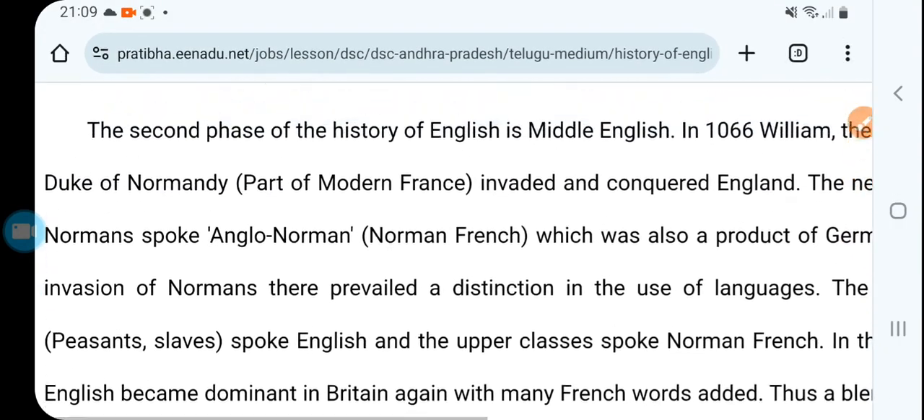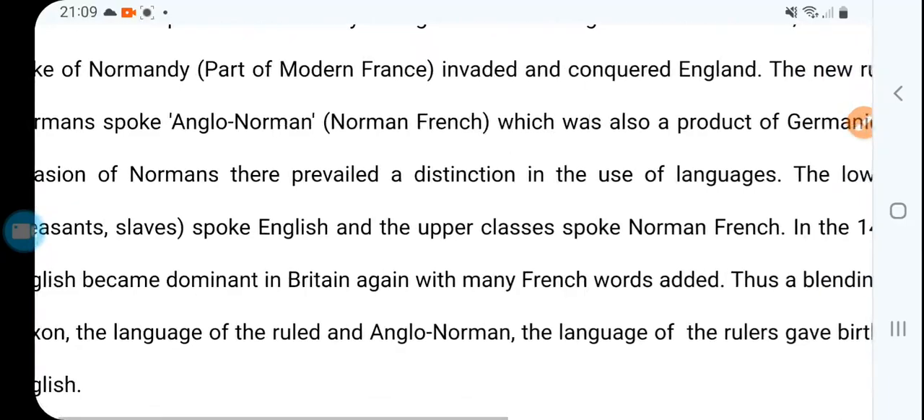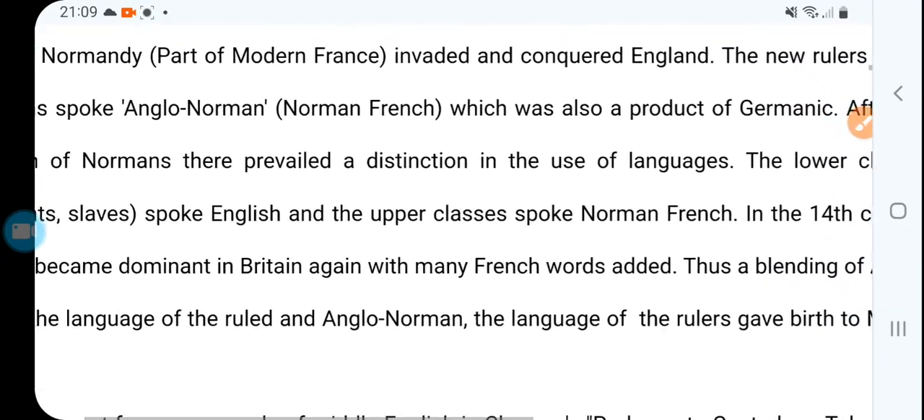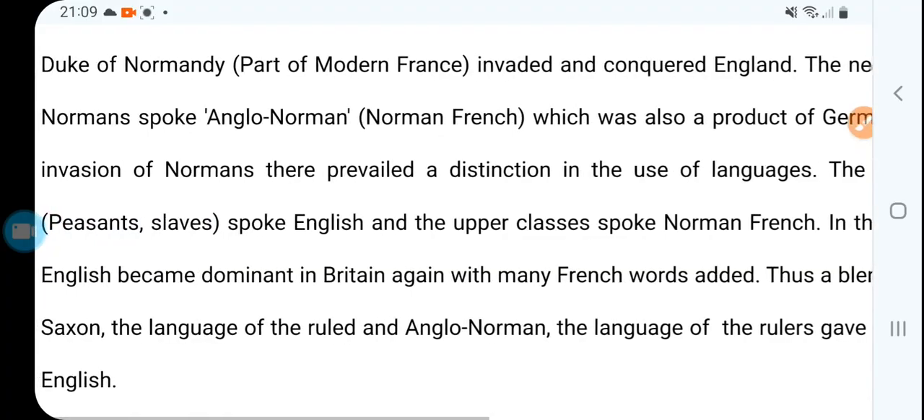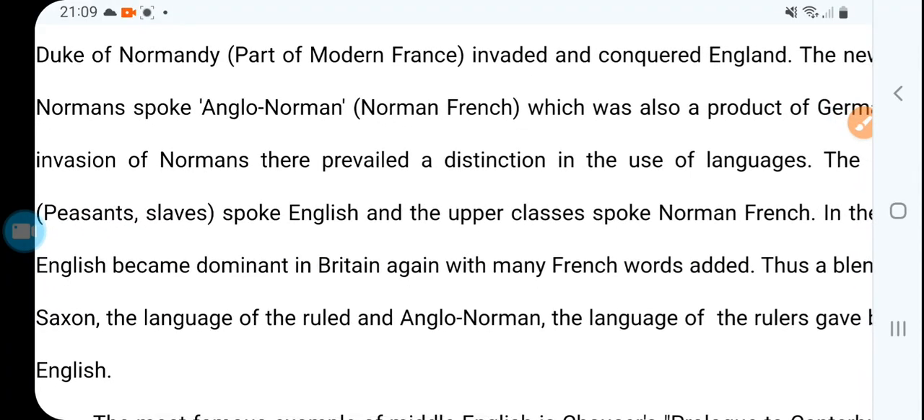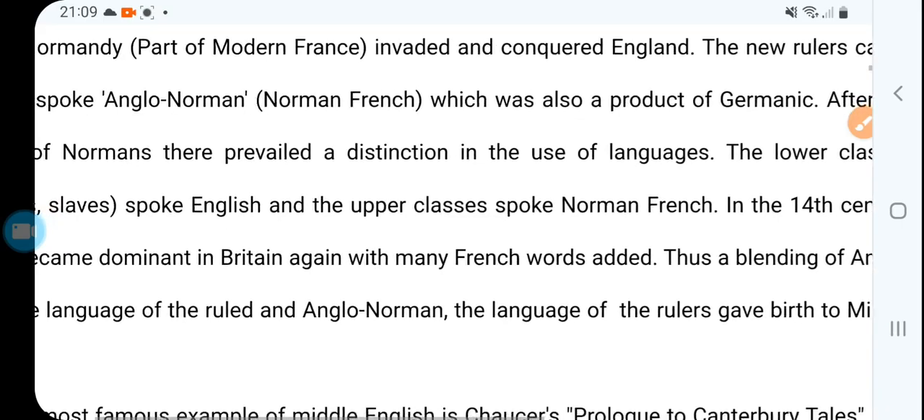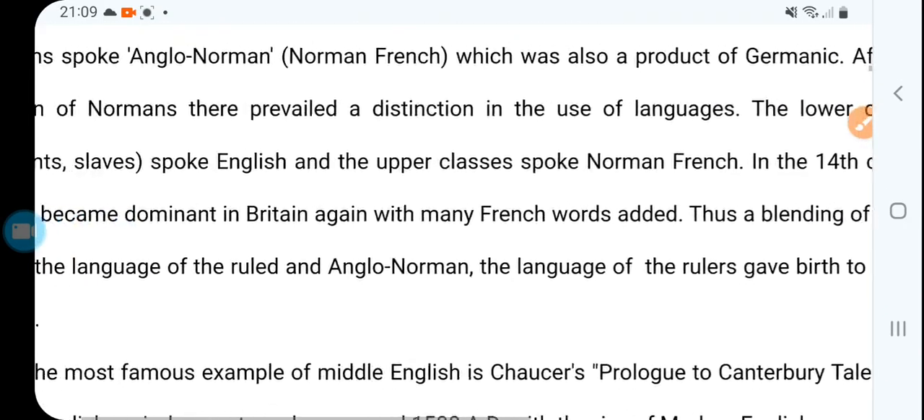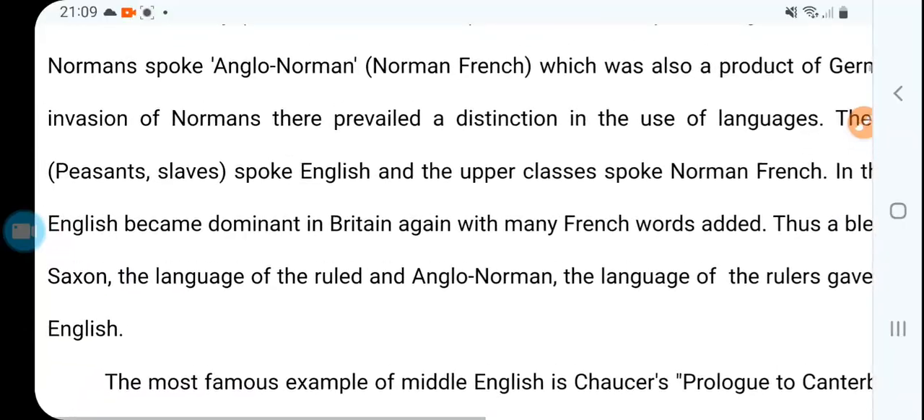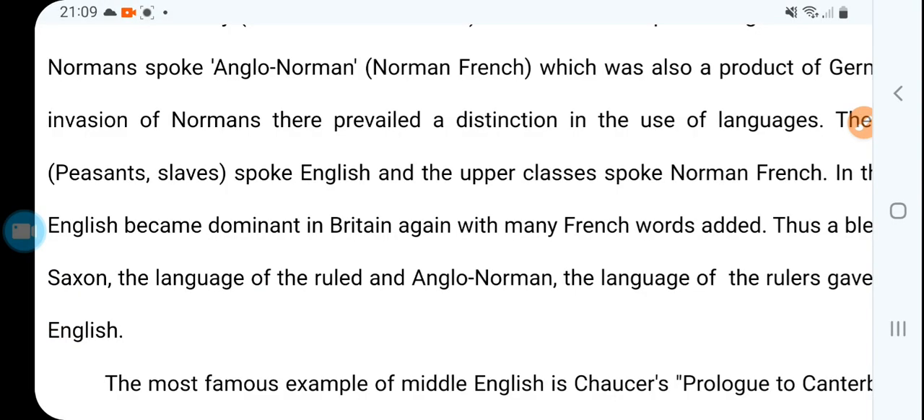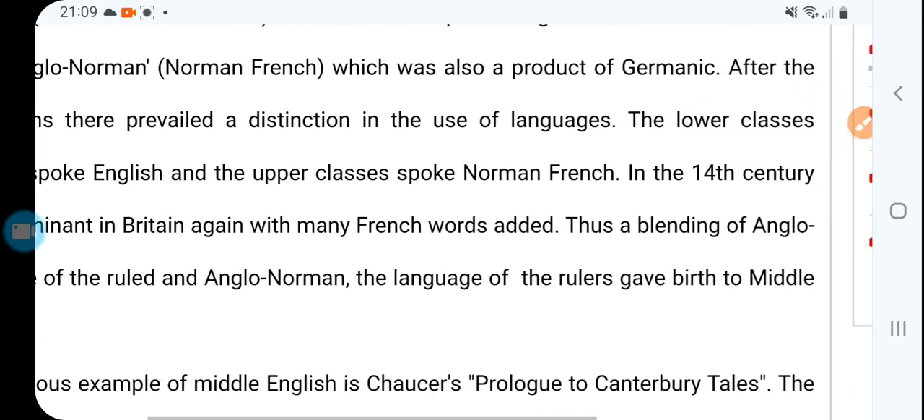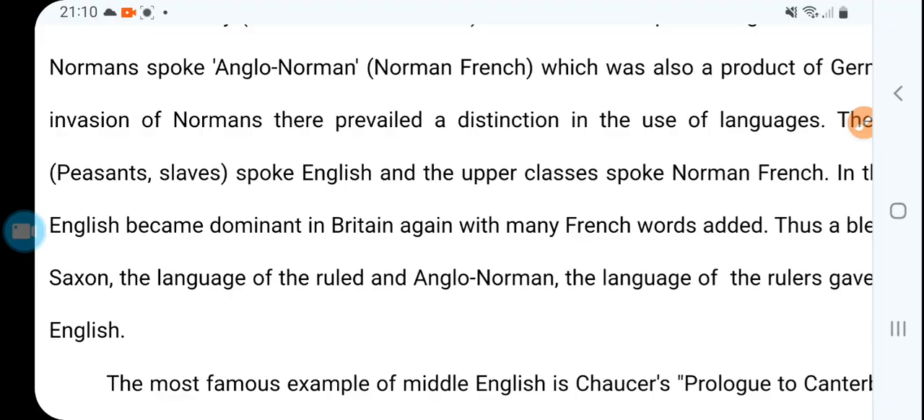William, Duke of Normandy, came and invaded England and conquered England, and the new rulers, called Normans, spoke Norman French. They were a product of Germanic tribes. After the invasion of the Normans, a distinction prevailed in the use of language between the upper class and the lower class peasants. So English was divided into two classes. The lower class used to speak English, and Norman French was spoken by the upper class.